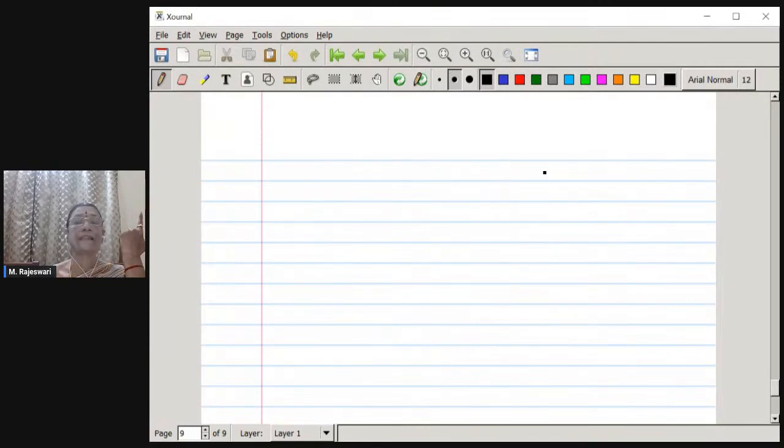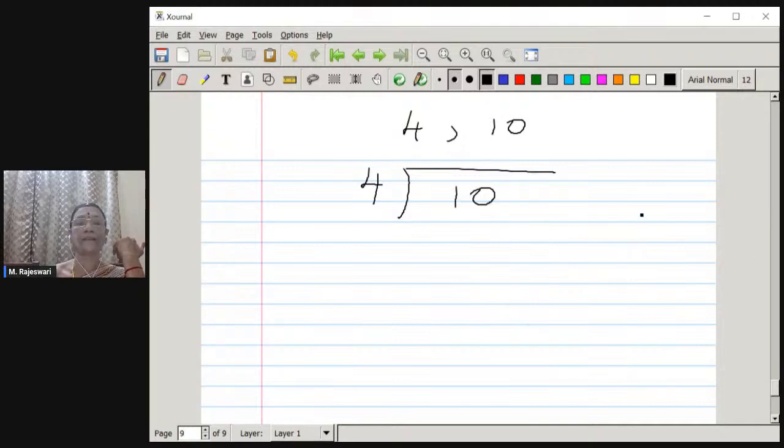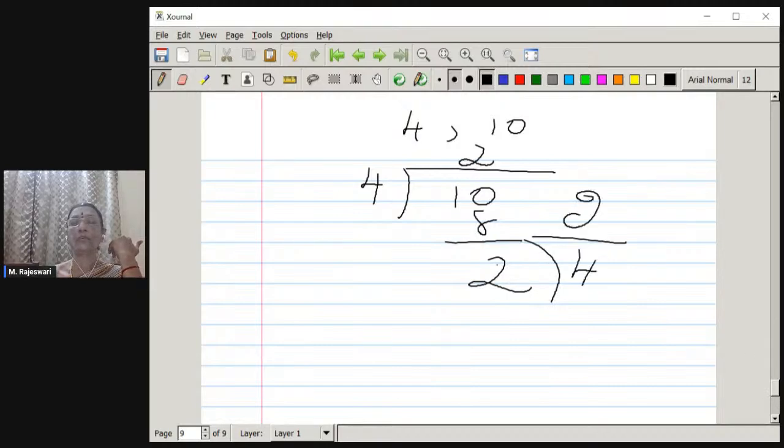Say for example, the same example 4 and 10, we are going to find the HCF. So what is the smaller number? 4 is going to divide the bigger number 10. It can divide 2 times and the remainder is 2. And now this remainder is going to divide this number 4. It can divide exactly 2 times, 2 twos are 4.